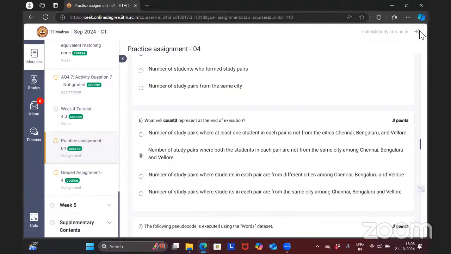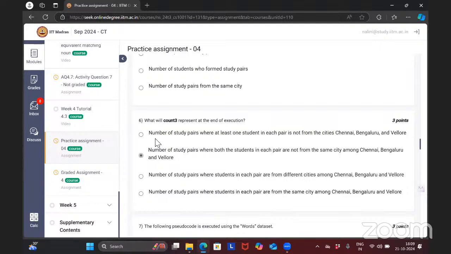Okay, so question 6. What will count 3 represent at the end of execution? Number of study pairs where at least one student in each pair is not from the cities Chennai, Bangalore, and Vellore. A pair is formed by two students, like Ram and Rahul can form a pair. So a pair is nothing but two students.